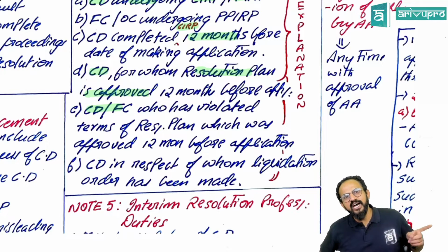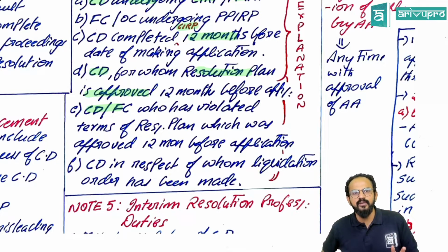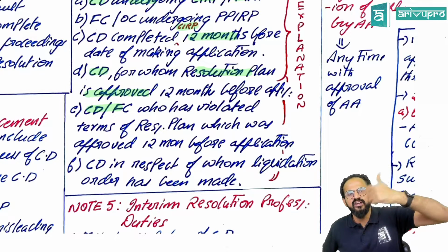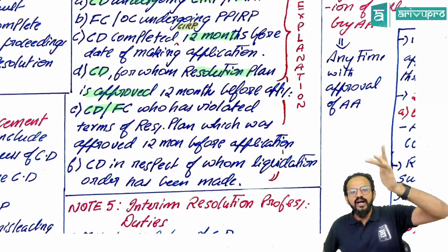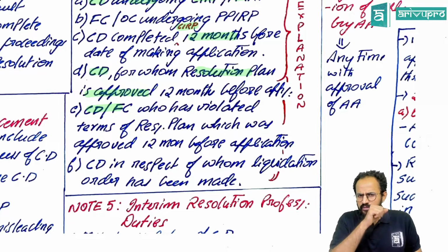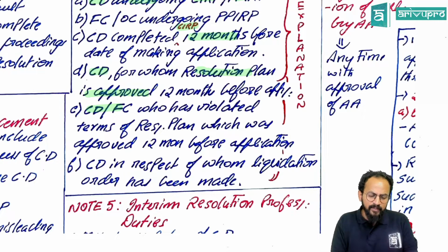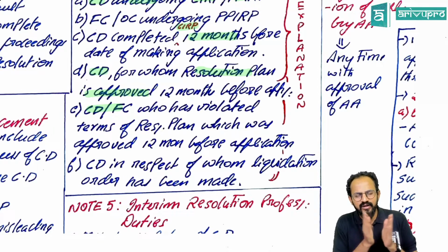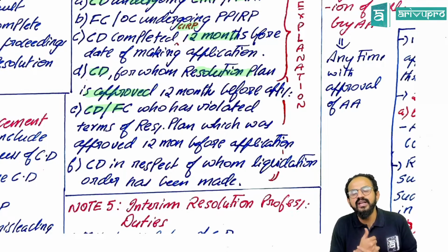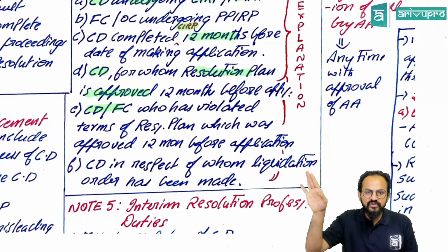So first one is CIRP or PPIRP. A financial creditor or operational creditor undergoing PPIRP. Resolution plan approved 12 months before. Resolution plan approved but violated 12 months before. And the last, liquidation has been initiated. Is this clear, all of you?